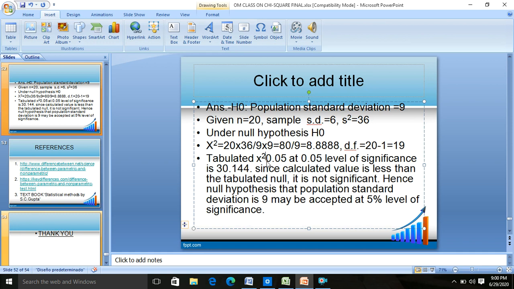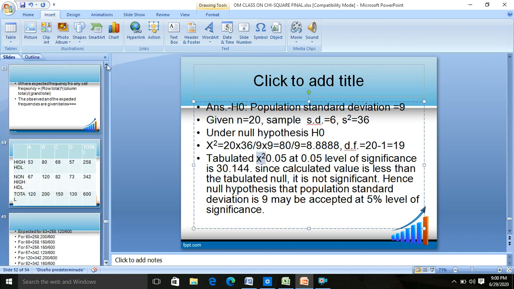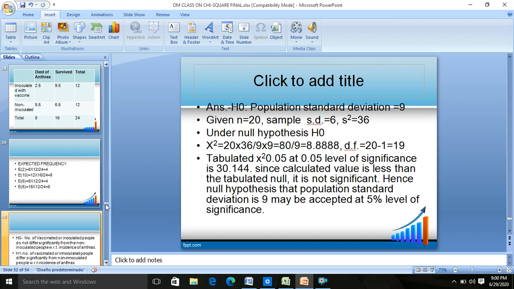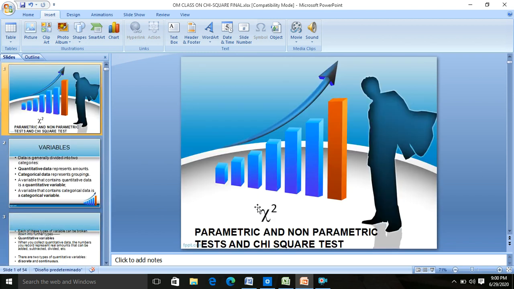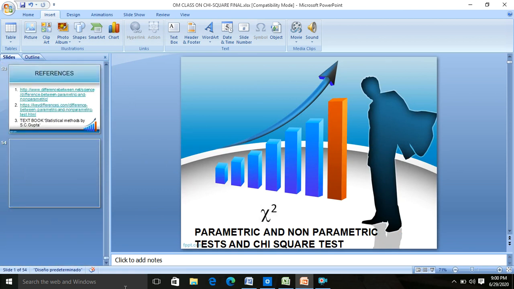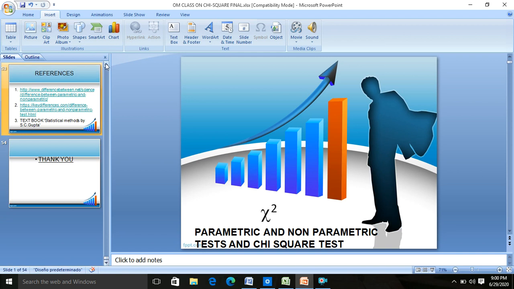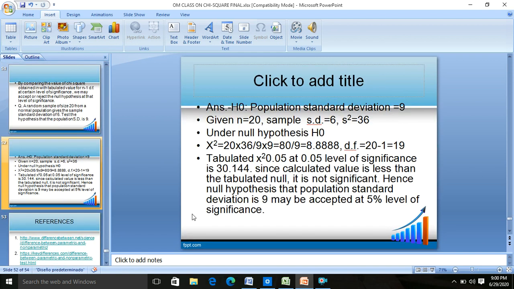Now we have to go for the tabulated chi-square. The symbol for chi-square is this, and for all the methods of chi-square you can use this symbol chi-square in short. I have rarely used it because I couldn't find one. Tabulated chi-square at 0.05 level of significance at 19 degrees of freedom. N was 20, so degree of freedom is 19.